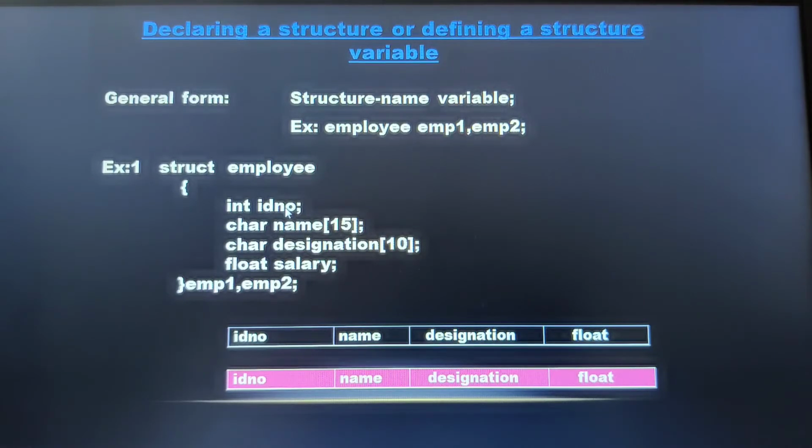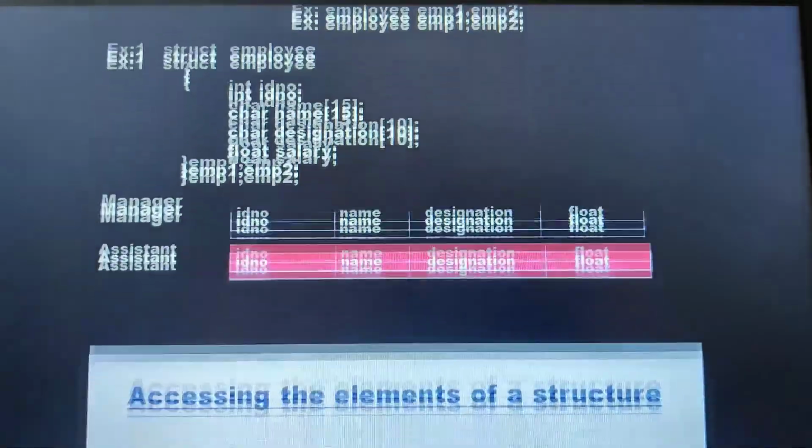I cannot access the member. ID number is one of the members of the employee. I cannot directly read the value, nor can I print the value that is there in the ID number. I have to make use of a structure variable. With the help of the structure variable and the dot operator, I can access the elements of a given structure. Let us see that in the next slide.